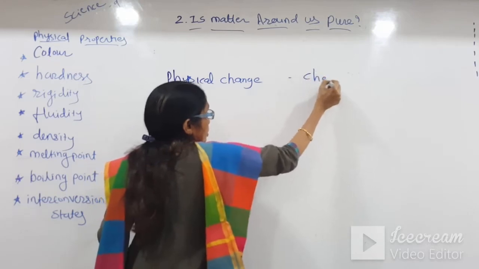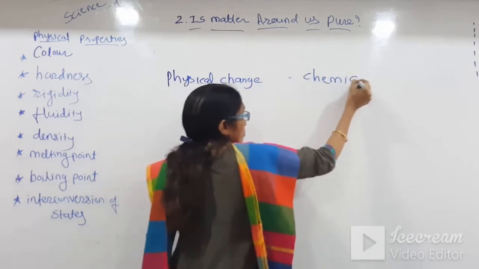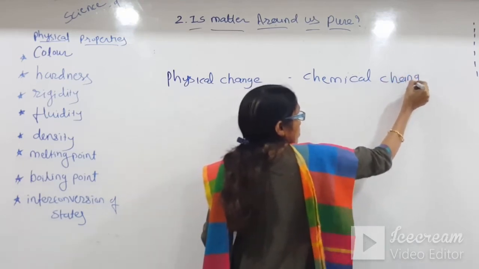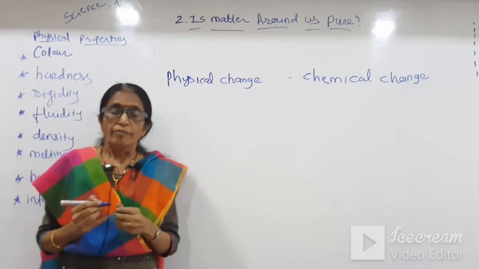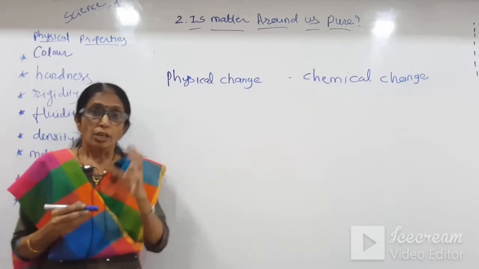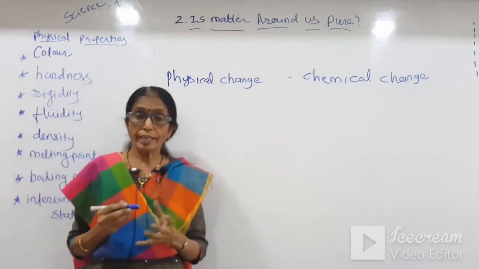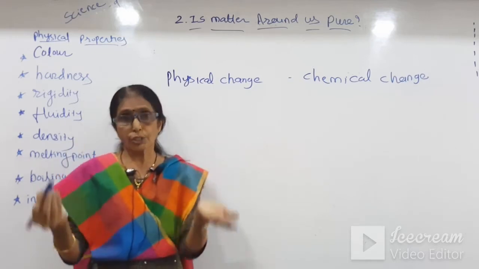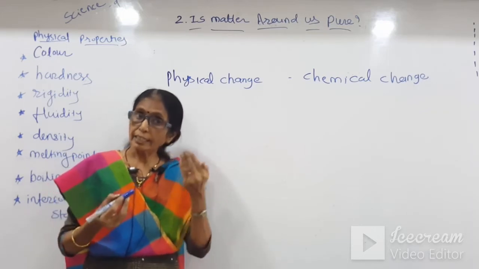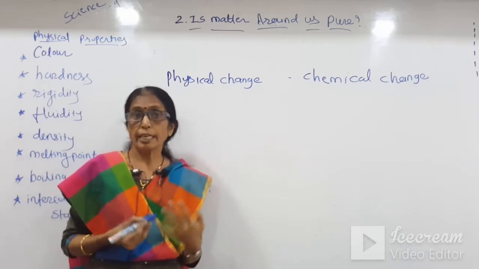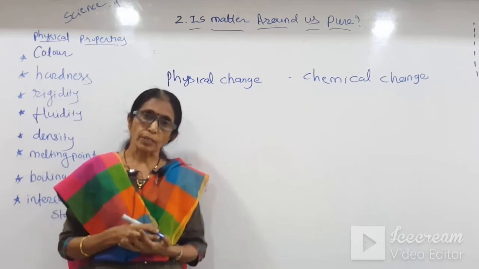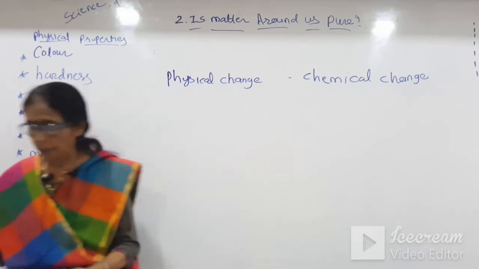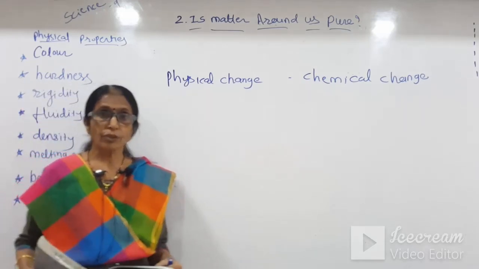And chemical change. When there is a change in its components, number of atoms, and when two substances combine to form a new substance, and we can't get the original substance again by simple physical processes, this is called chemical change. Students, take out page number 24 of your textbook.